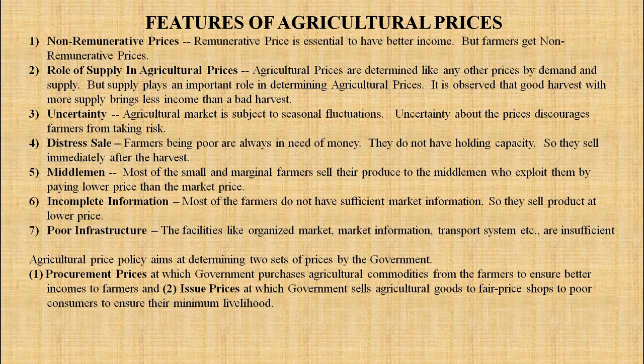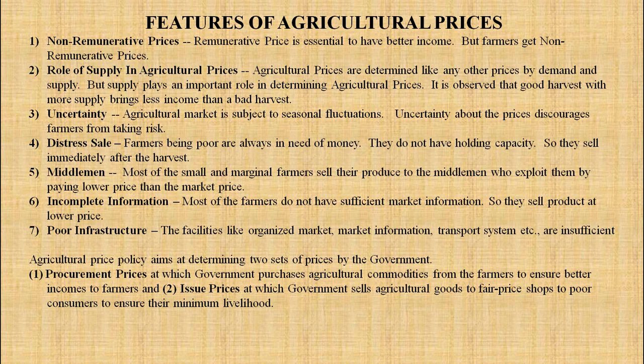Agricultural prices are determined like any other prices by demand and supply. But supply plays an important role in determining agricultural prices. It is observed that a good harvest with more supply brings less income than a bad harvest.